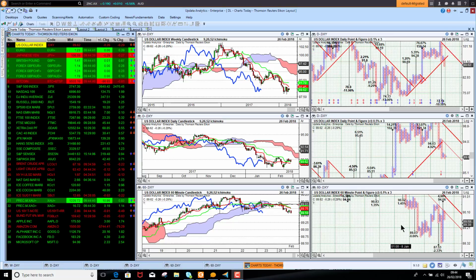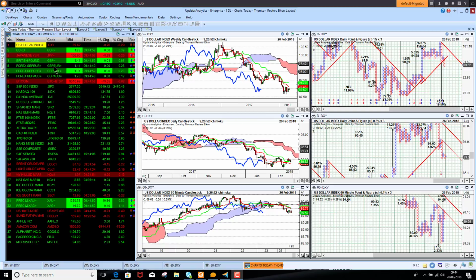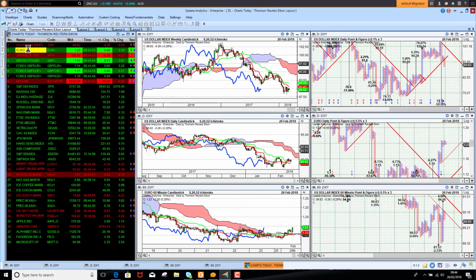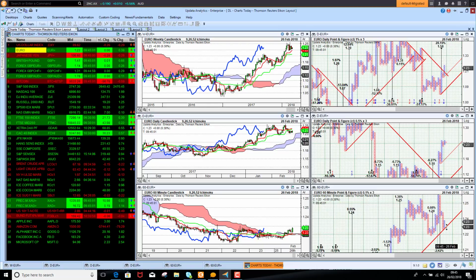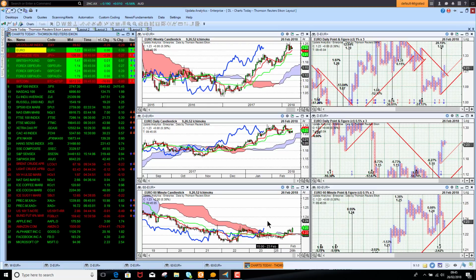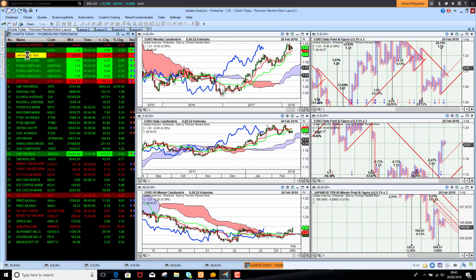And the dollar index is just starting to fall again. We're just seeing that creeping back into bearish position on the cloud chart. So we are just now back into bearish mode in the short term, and of course the medium and long term charts are still bearish. So that's interesting, and we're seeing the euro dollar, of course, then turning bullish on that dollar weakness. So it looks like we bounced on support here on the point and figure chart, and we're now just coming through the clouds. So it looks like we'll see euro strength this week.